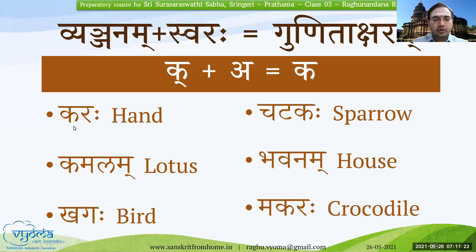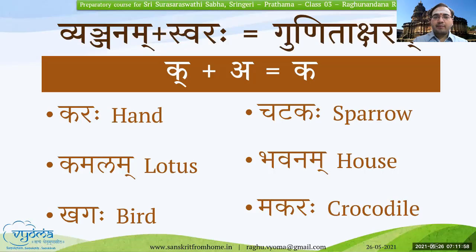The first two examples are for ka, K plus A, ka: karaha, kamalam. Similarly, khagaha will be K plus A, kha, G plus A, ga, ha; ch plus a, cha; t plus a, ta; k plus a, ka, and so on. This is how, by using Gunitaksharas, we can form words, and the words in turn come together to form sentences.